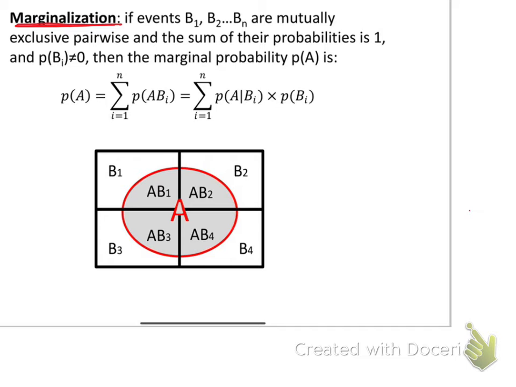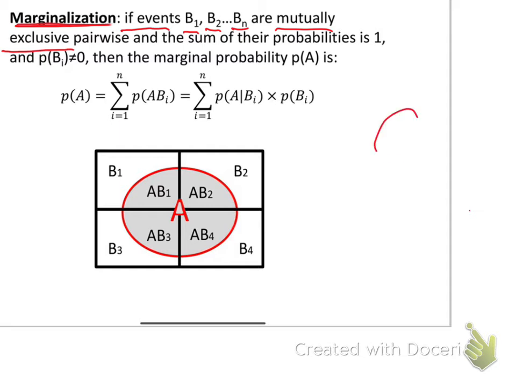So here, if events B1, B2, B3, B4 up to Bn, whatever number of events, 4 events, 5 events, 10 events, 3 events, are mutually exclusive. We said mutually exclusive means that they are independent.